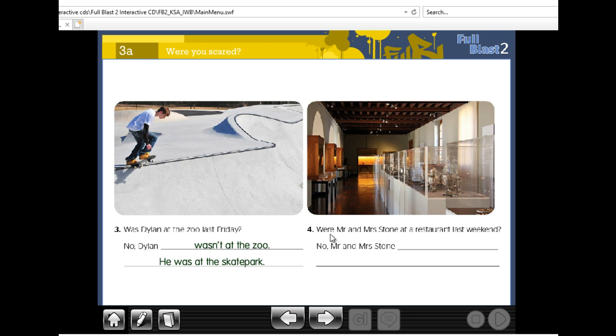Okay. Number 4. Were Mr. and Mrs. Stone at a restaurant last weekend? Again, were Mr. and Mrs. Stone at a restaurant last weekend? Look carefully. They were at a museum. No, Mr. and Mrs. Stone weren't at a restaurant. They were at a museum. Copy answers.